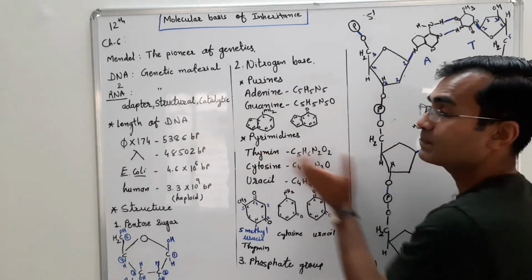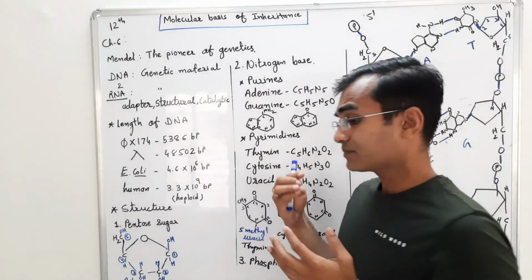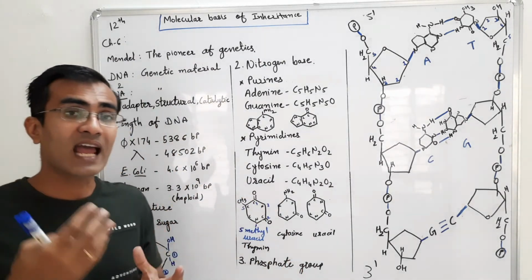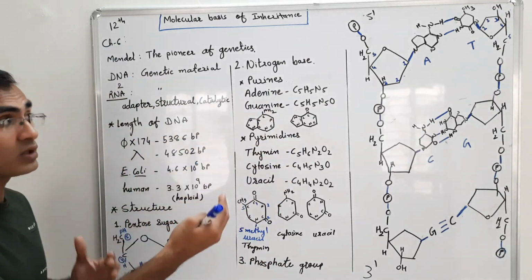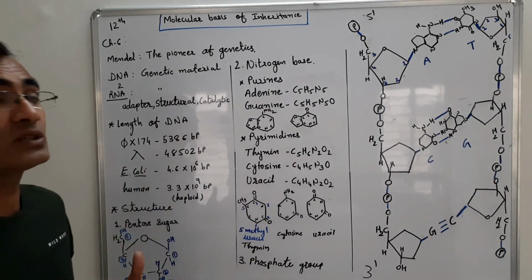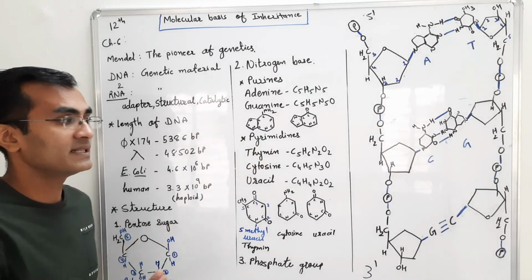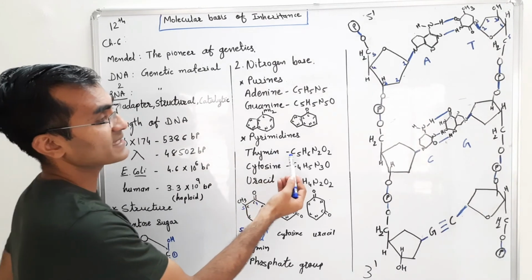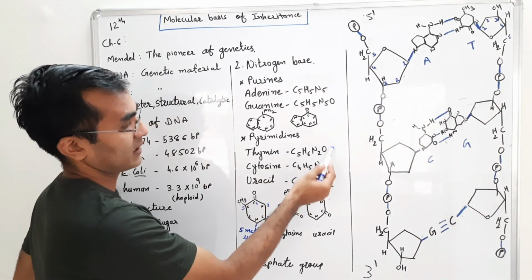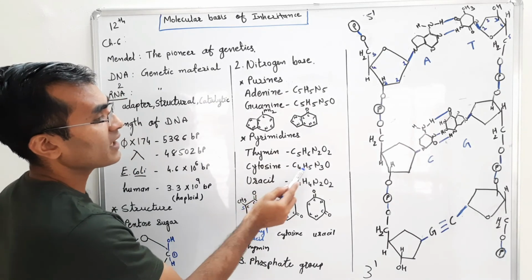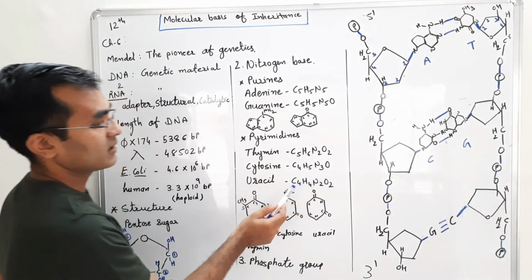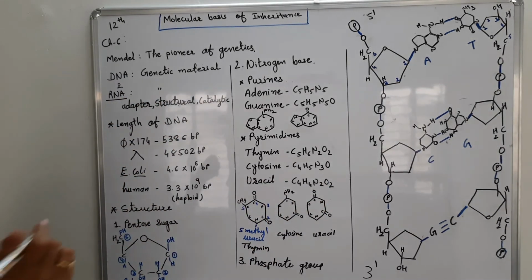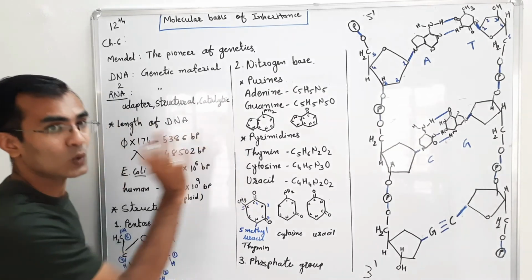Now we talk about the pyrimidines. Pyrimidines are cytosine, uracil and thymine. Those are the three types of nitrogen bases. If we talk about the chemical composition, it is C5H6N2O2, C4H5N3O, and C4H4N2O2.